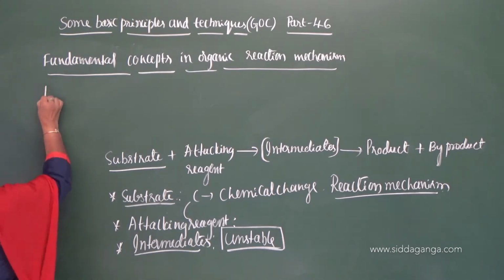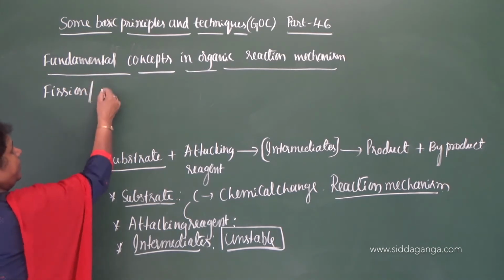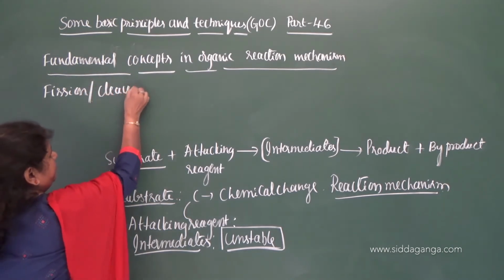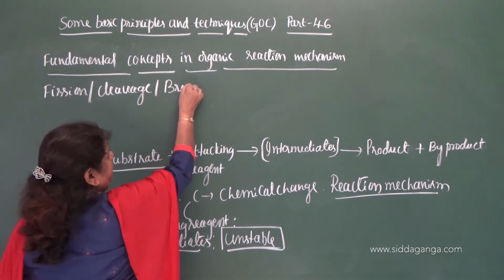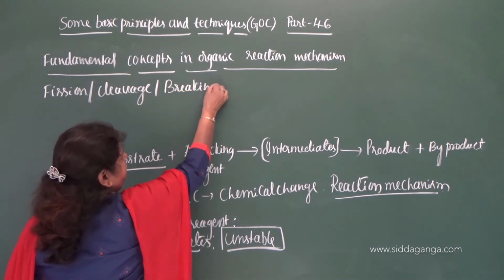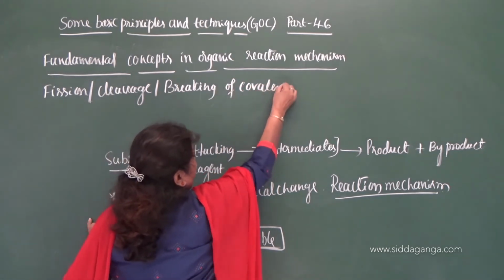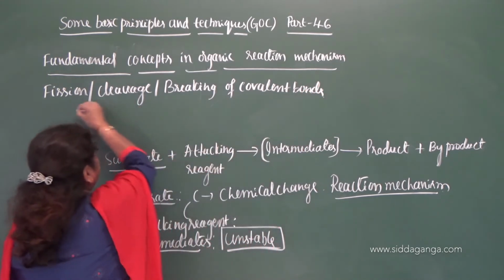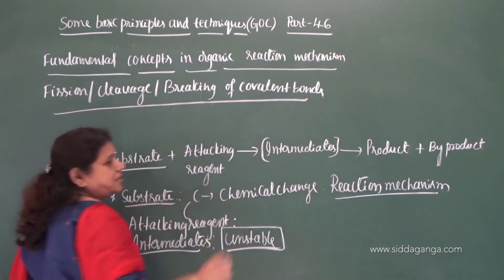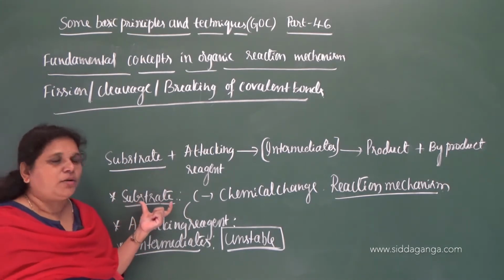Fission or cleavage or breaking of covalent bonds. Where are these covalent bonds present? Covalent bonds are present in a substrate molecule. They are nothing but the covalent compounds.